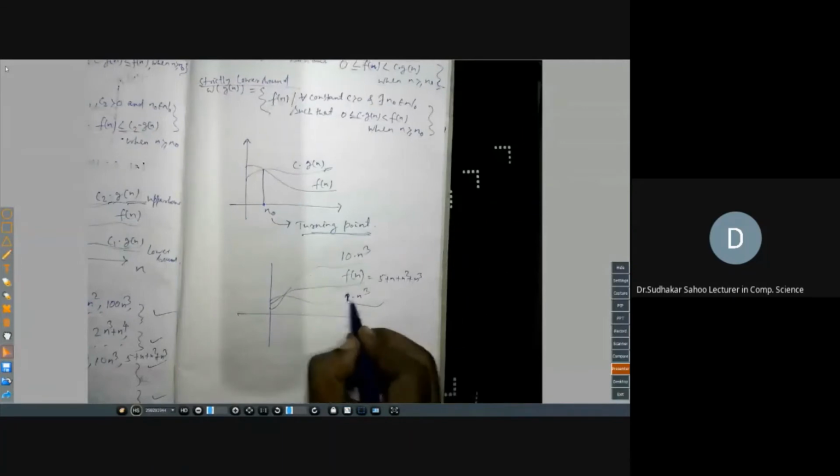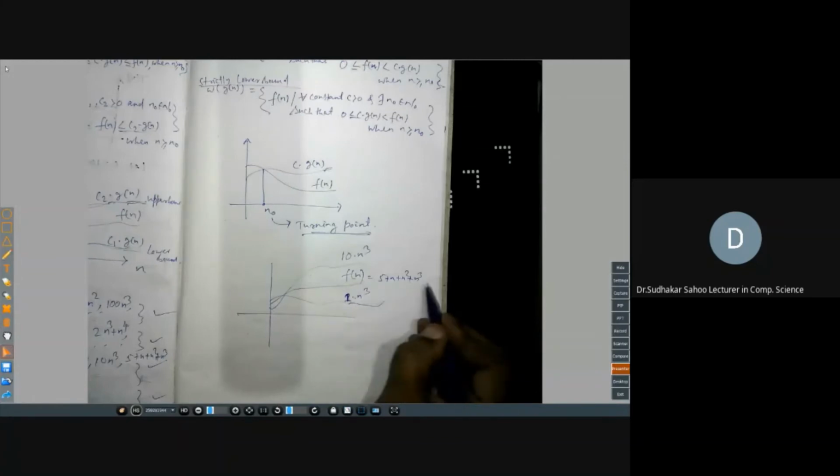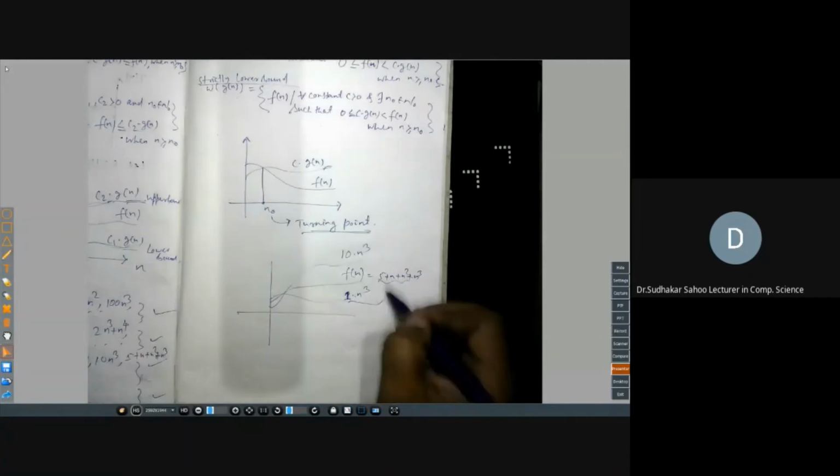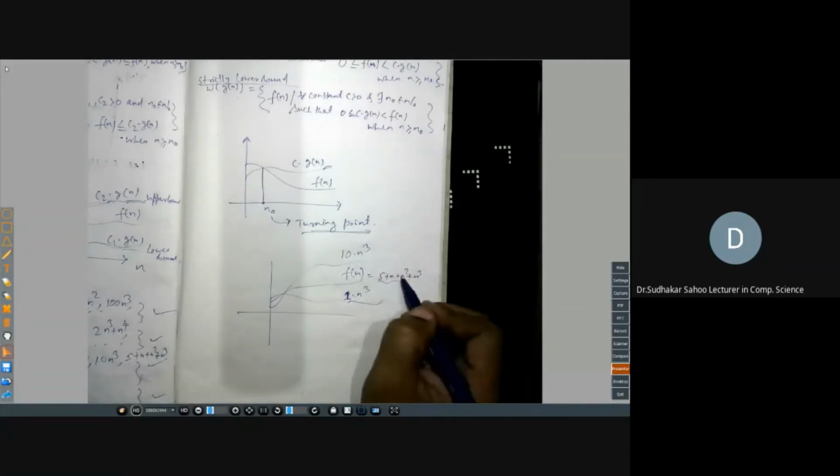Suppose c is 1 into n cube. So is it greater? We got c1; this is my c1, because this function is greater than n cube, since many other terms are added to n cube. Is it less than some constant into n cube? So 5 plus 1 plus 1 plus 1, 8.